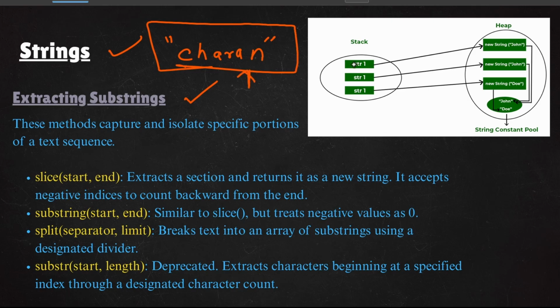But before that you need to understand, let's say this is string 1, you have stack memory and you have heap memory. Inside the heap memory there is a new String John. If you write new String John, it will be represented in this way, and in this way you are going to have all the stuff in the heap memory, and this is known as the string constant pool. You are going to store all this stuff in the string constant pool. On a string you can perform so many operations such as slice with start and end, substring with start and end, split with separator and limit, substring with start and length, and many more methods.